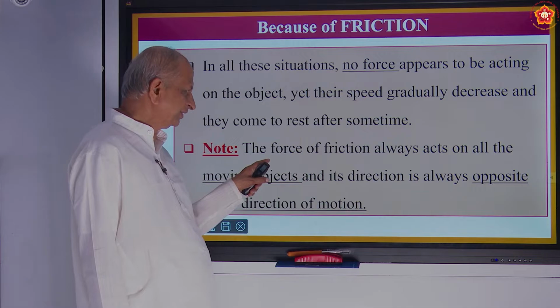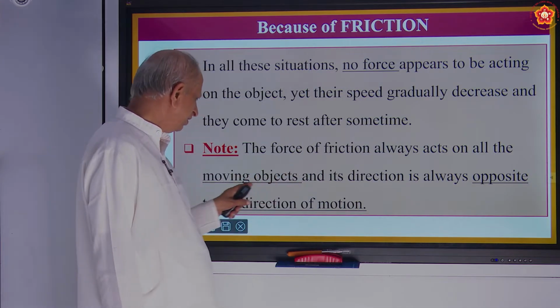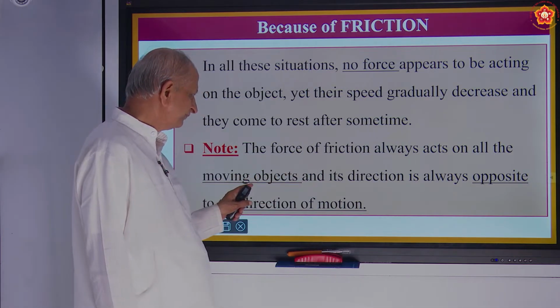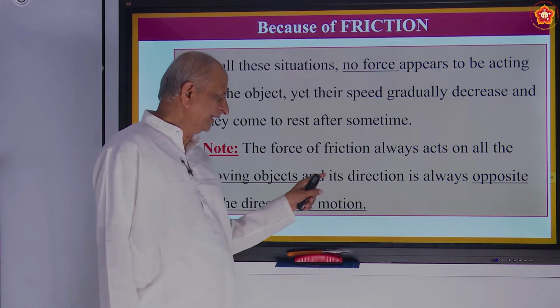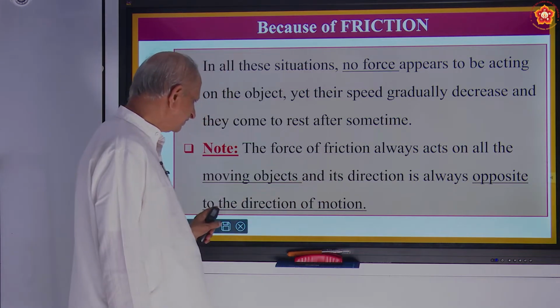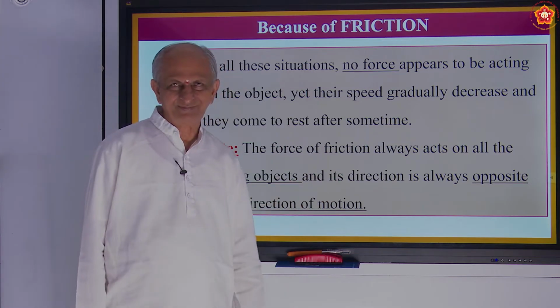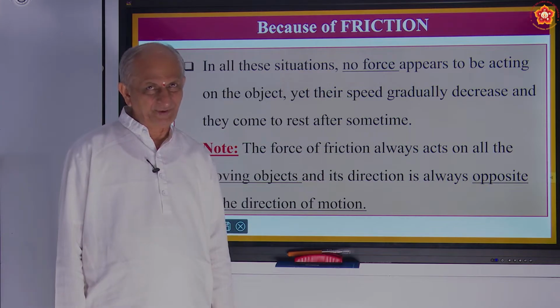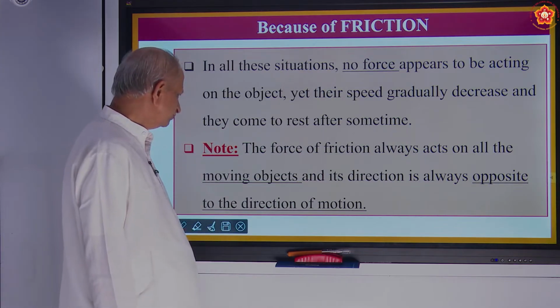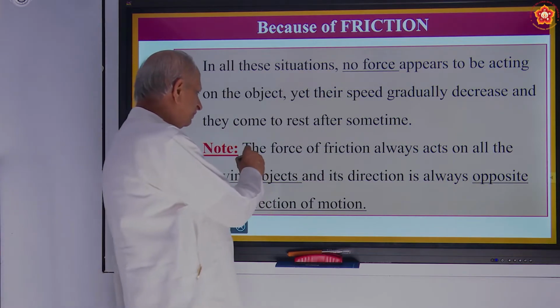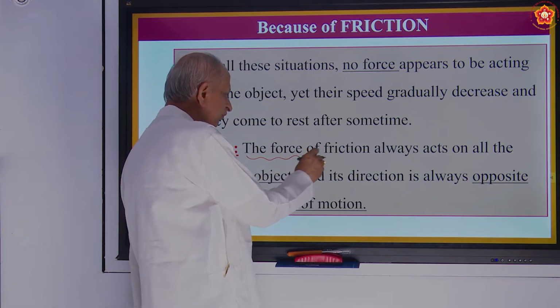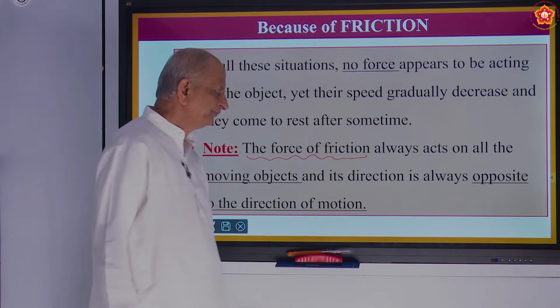The force of friction always acts on all the moving objects and its direction is opposite to the direction of the motion. It's a very important statement.